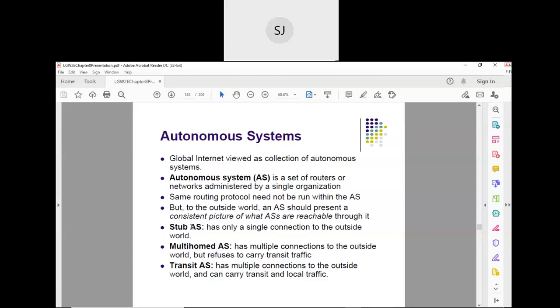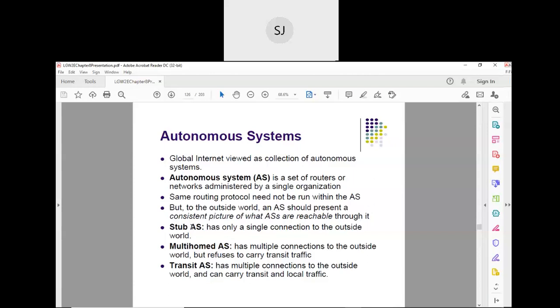The next one is the multi-homed autonomous system. Multi-homed autonomous system has multiple connections to the outside world. That means a single autonomous system may be connected to multiple autonomous systems. Is it clear? Outside world means it is through autonomous systems only, right?